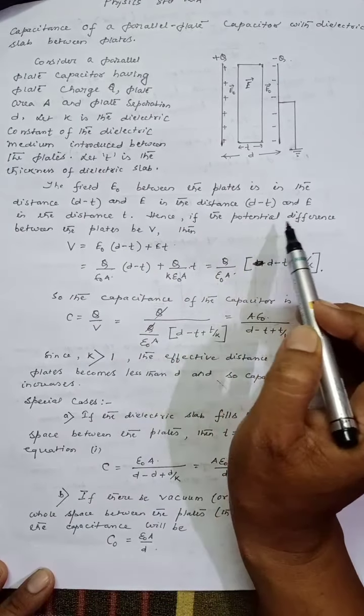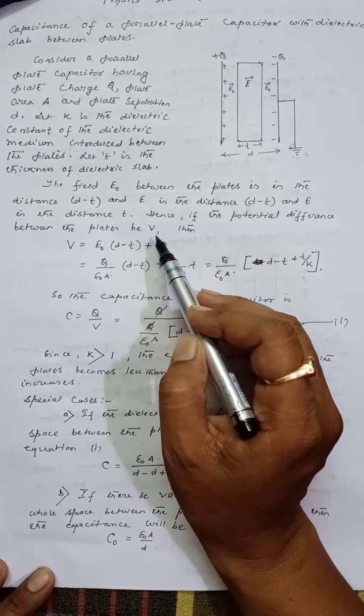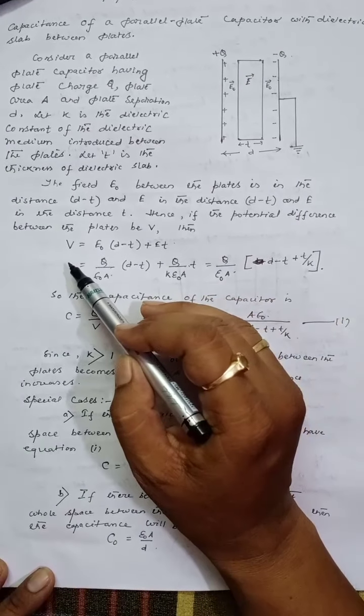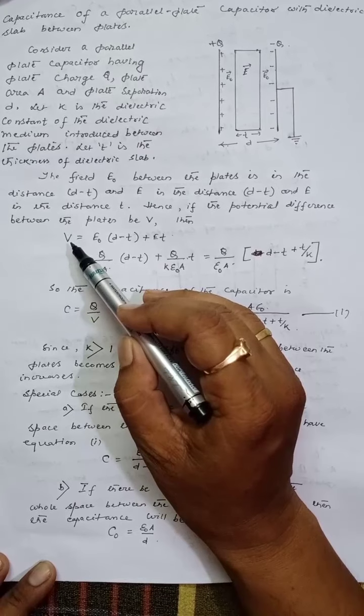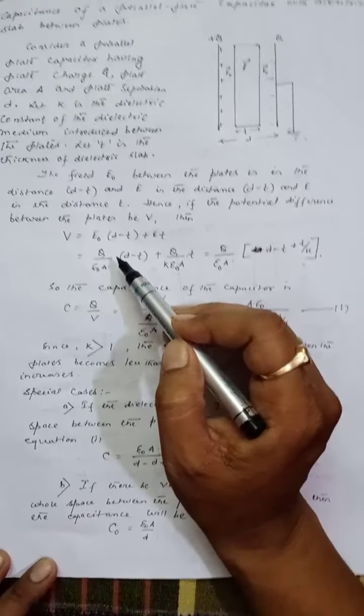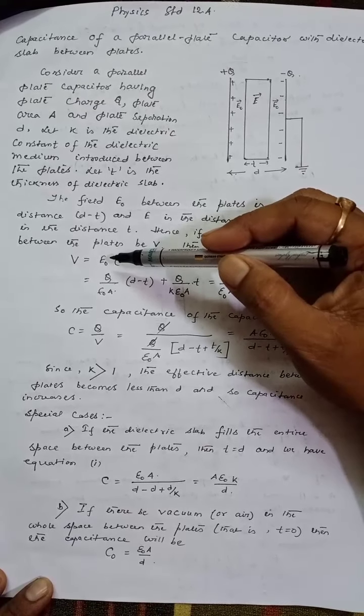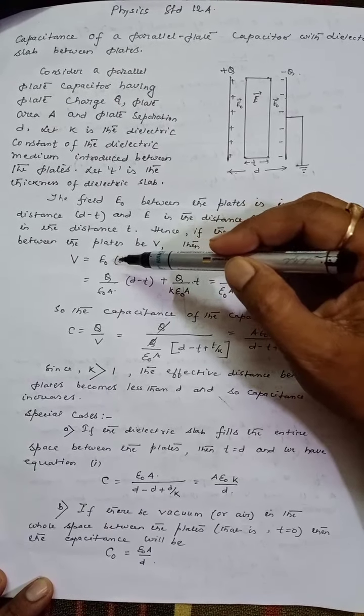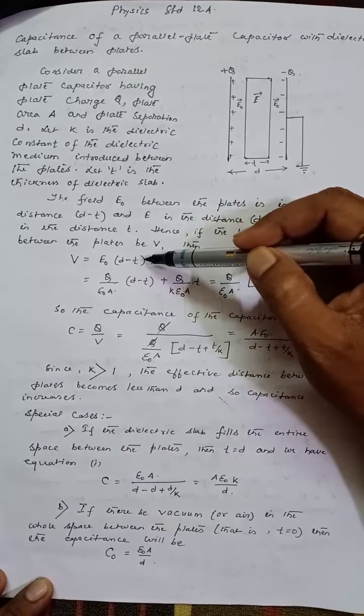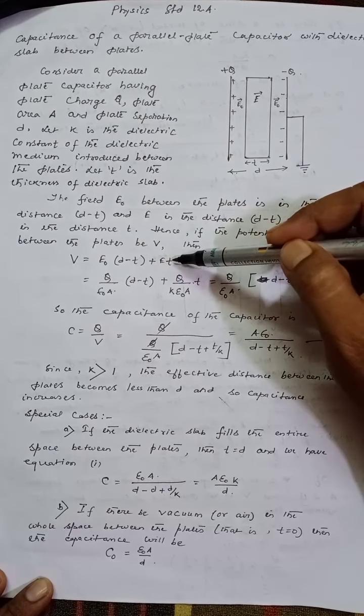Hence, if the potential difference between the plates is V, then V, the potential difference, is the product of intensity and distance. So for the intensity E0, the distance is d minus t, and for intensity E, the distance is t.